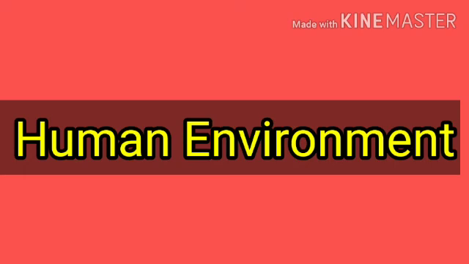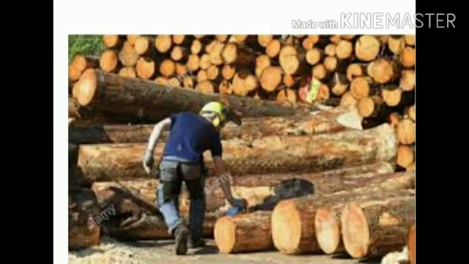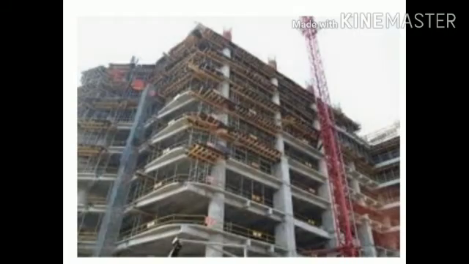But with the passage of time, the requirements of human beings increased, and in order to fulfill their needs, humans have modified their natural environment through various activities. Farming, grazing, mining, lumbering, industries, transportation and constructions are some human activities that have affected our natural environment.